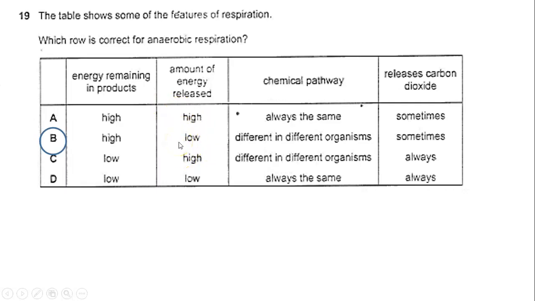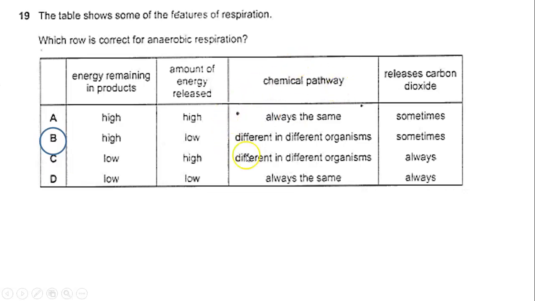Remember when we said that during aerobic respiration, we obtain the energy by breaking down the bonds in the glucose molecule. So if we did not break it totally, we will release a small amount. So the amount of energy trapped inside the glucose molecule will still be more than the amount released. That's why the energy remaining in the products of this process will still be high, because we still have some bonds that were not broken yet, while the energy released from this breaking is low.